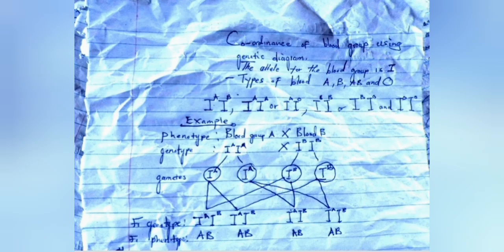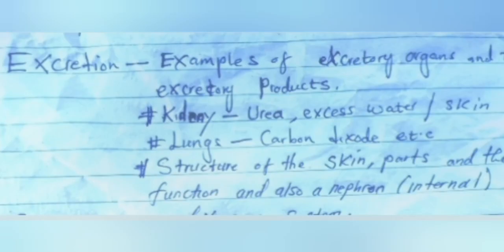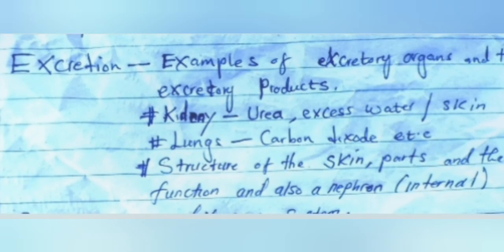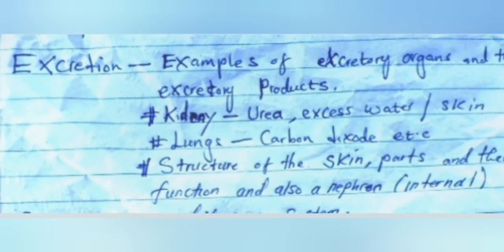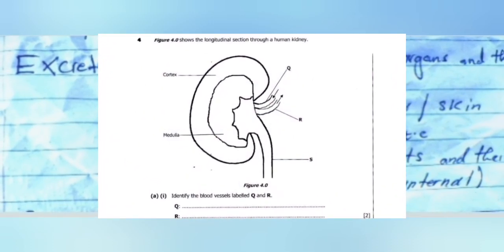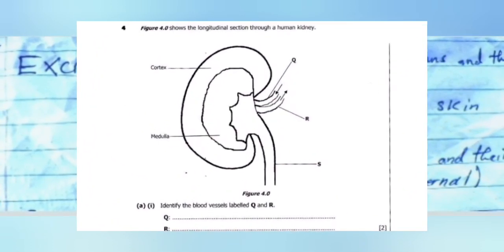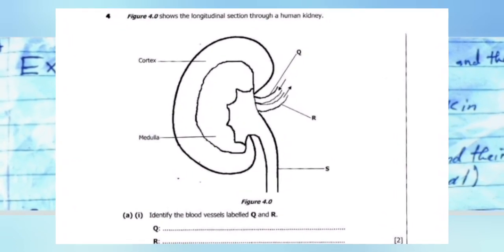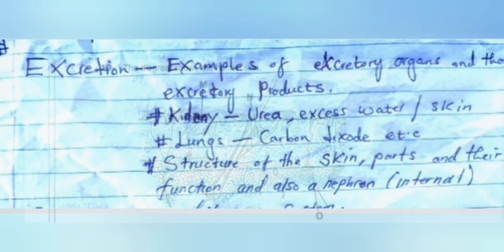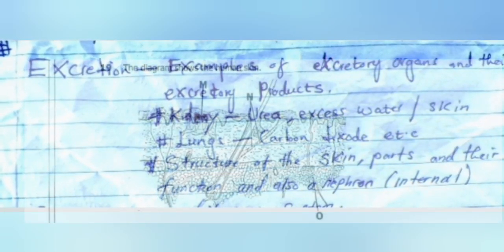Yeah. So the next one is excretion. Excretion is also another topic which is likely to come in your paper. Under excretion, you need to know examples of excretory organs and their excretory products. For example, we can have the kidney, and the excretory products we can have are urea and excess water. Apart from the kidney, we can also have the skin, and the examples of excretory products which the skin excretes.